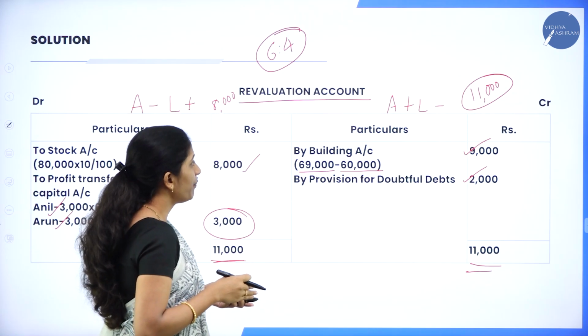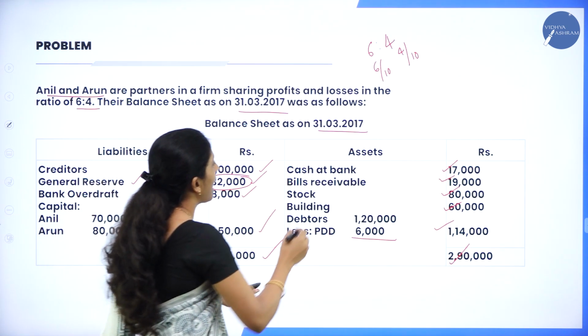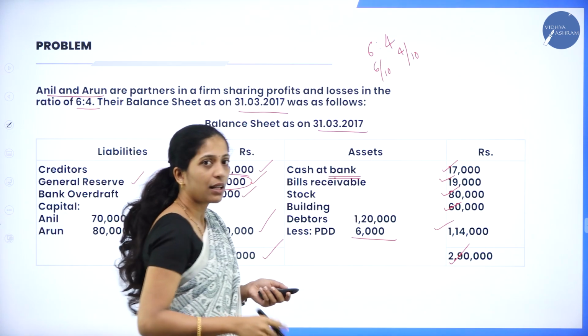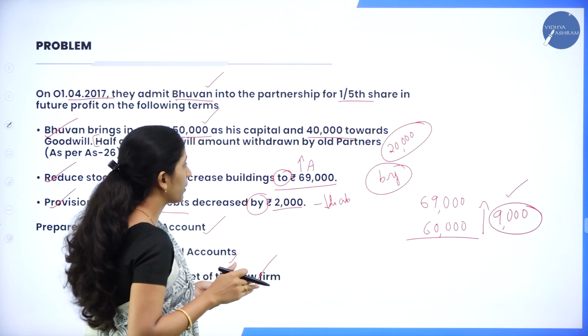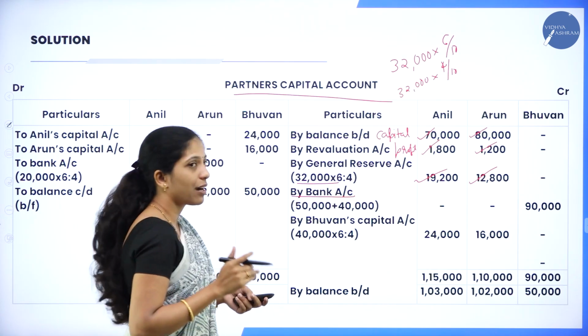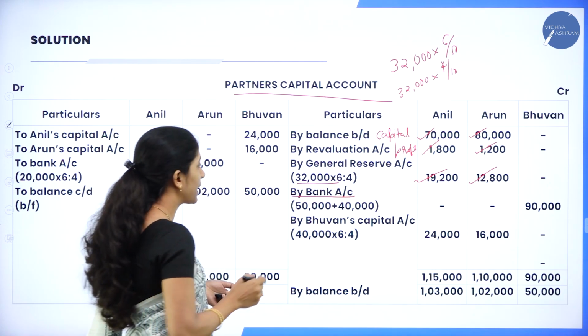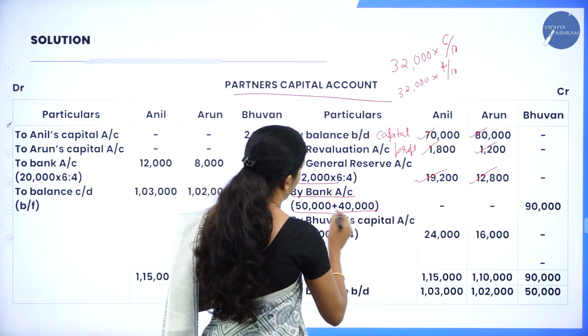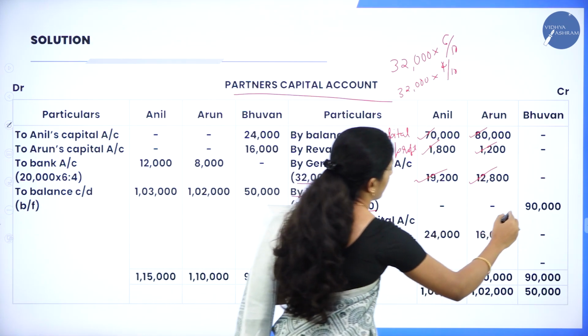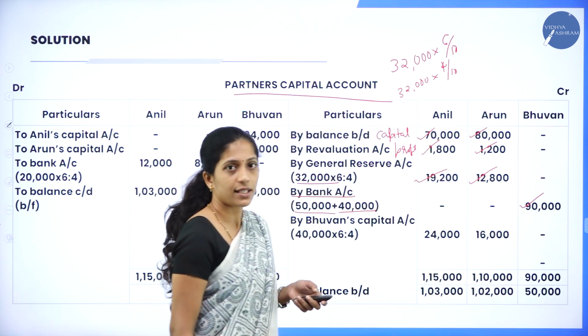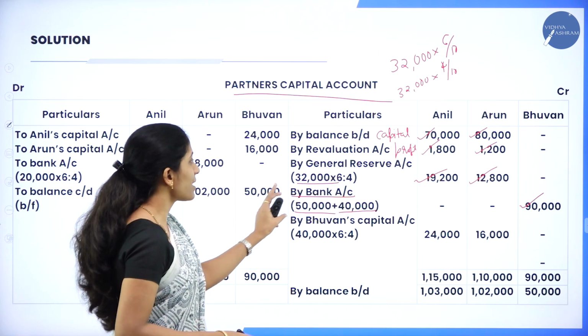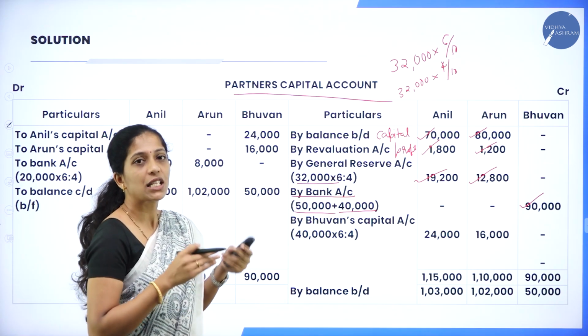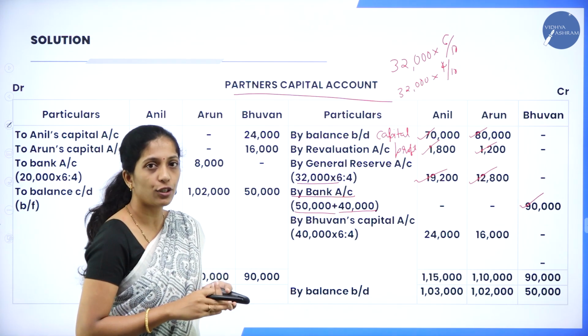Now if you see the balance sheet, what they have given is cash at bank. Then we will take it by bank account. So by bank account, what is the capital which is brought by the new partner? It is 50,000, and 40,000 in the form of goodwill. So add these two and write in the new partner's column, that is 90,000. So this is relating to the capital as well as goodwill which is brought by the new partner.